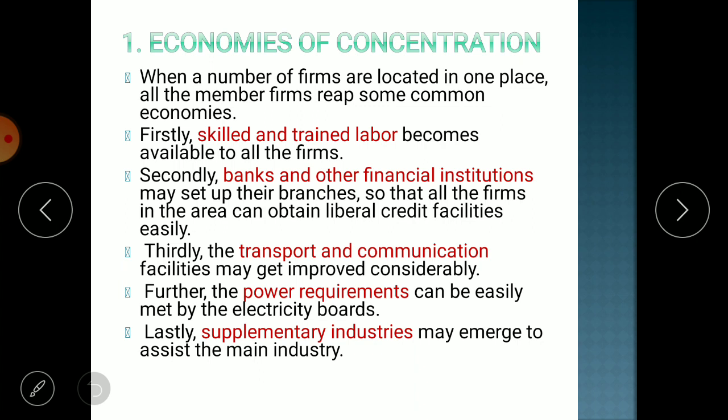So, if the supply of labor increases, wages will reduce, and if wages reduce, your cost of production will definitely reduce. Then secondly, banks and other financial institutions may set up their branches so that all the firms in the area can obtain liberal credit facilities easily.